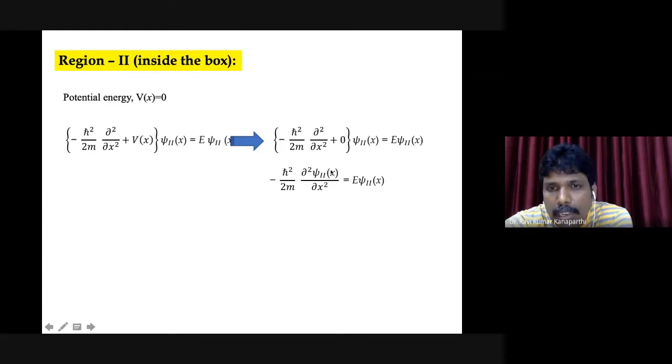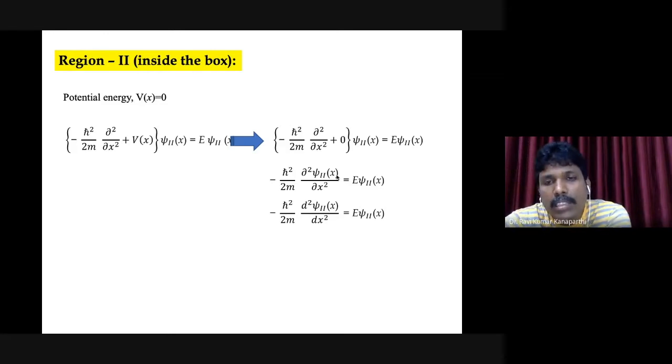On the right hand side, you have psi2 of x. That means there is no need to express the partial differentiation notation. You can just replace it with a normal differentiation notation. Why? Because the partial differentiation notation is essential or required only when you have more than one variable. As you can see here, psi2 of x is basically going to be only a one variable wave function. Therefore, I just replace that particular notation with a simple differentiation notation.